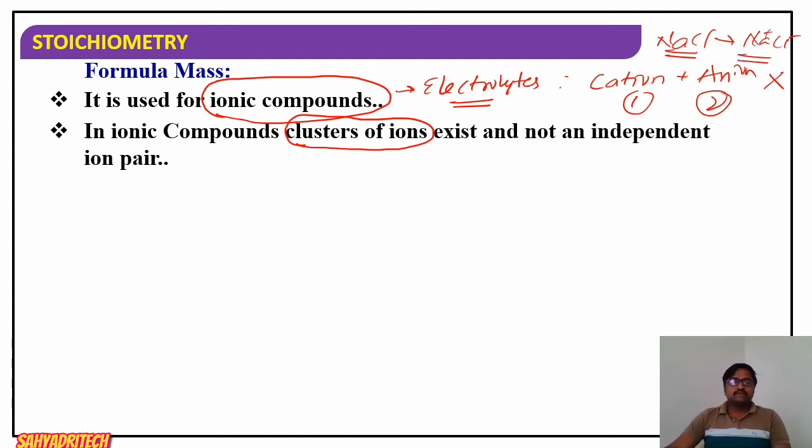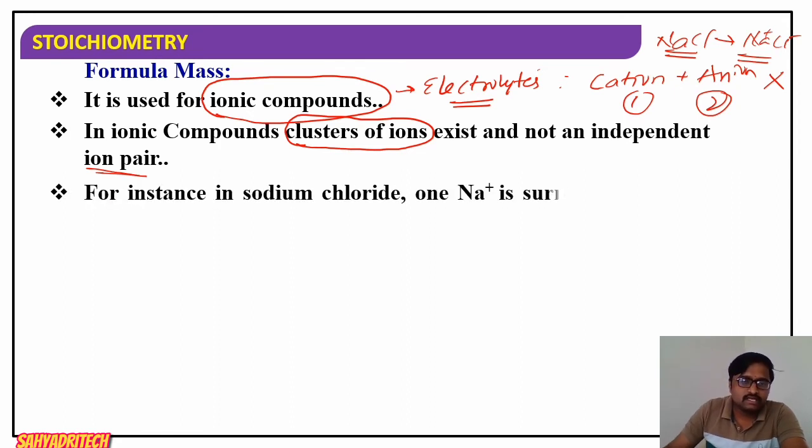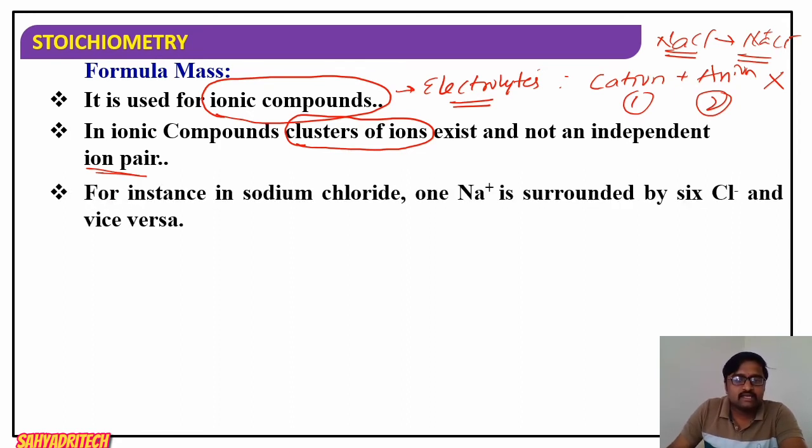These ionic compounds are actually a cluster of ions, a group of ions, a bunch of ions exist and not as an independent ion pair. That is, there is no independent ion pair, rather there exists a cluster of ions, a group of ions. So for example, in case of sodium chloride, NaCl, one Na plus is surrounded by 6 Cl minus ions.